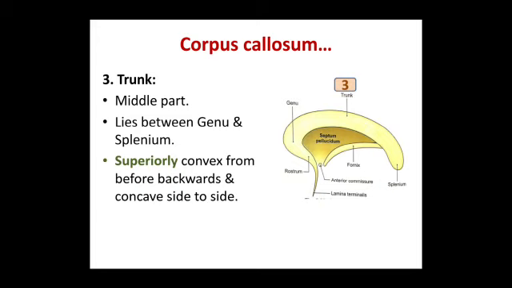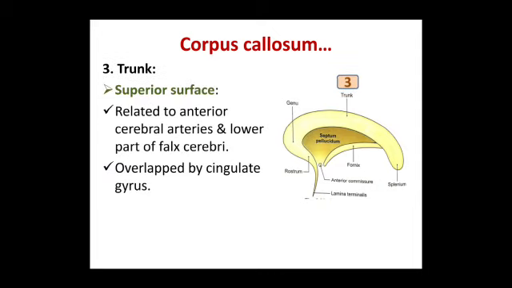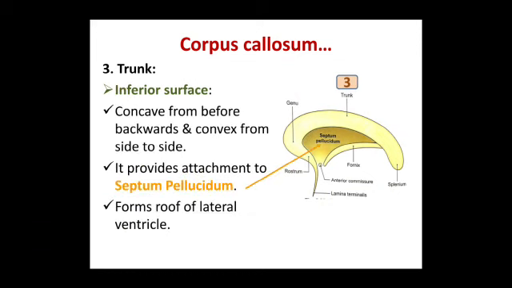The trunk or the middle part lies between the genu and splenium of corpus callosum. Superiorly, it is convex from before backwards and concave from side to side. The superior surface is related to anterior cerebral arteries and lower part of falx cerebri. It is overlapped by the cingulate gyrus. The inferior surface is concave from before backwards and convex from side to side. It provides attachment to the septum pellucidum. It forms roof of the lateral ventricle.